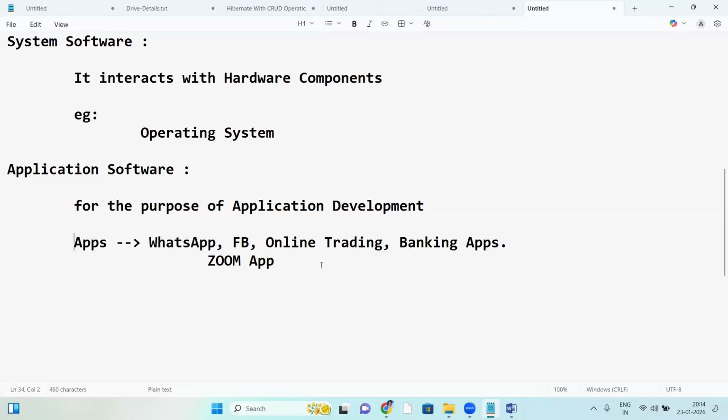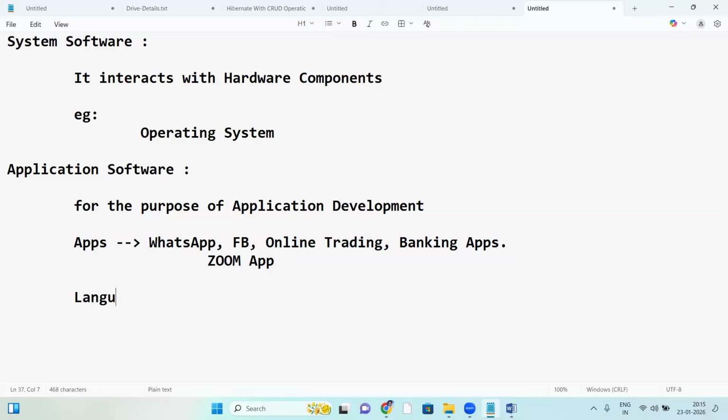To develop these kinds of applications, we need some software. That software is application software. In the software world, we have many technologies, more than 100 technologies available here. So which is exactly application software?